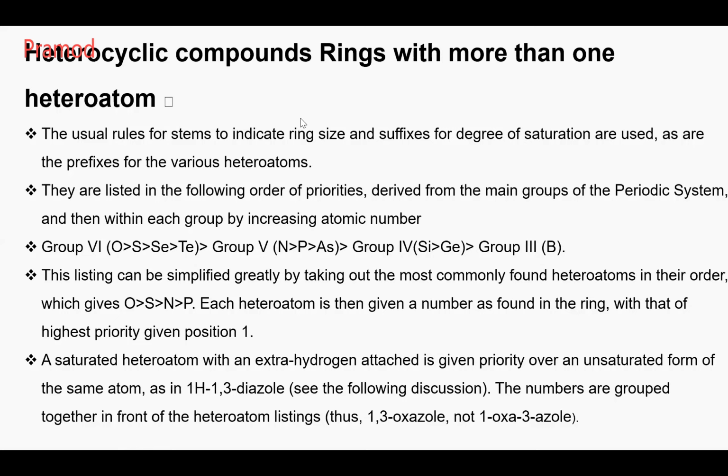A saturated heteroatom with an extra hydrogen attached is given priority over an unsaturated form of the same atom, as in 1H-1,3-diazole. Did you understand this? If there is unsaturated and saturated, which one will be given the higher priority? Saturated. Okay, means wherever the heteroatom has no double bond. Now, if both the heteroatoms are the same, then the heteroatom which is saturated will be given higher priority. Got it?